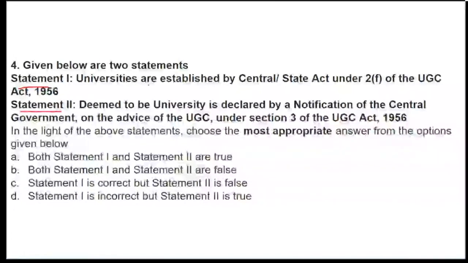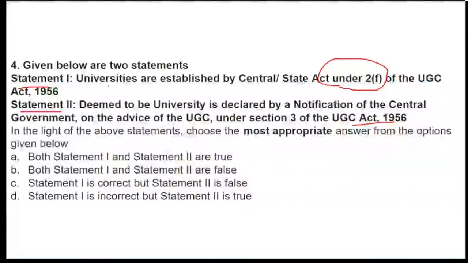Statement 1 talks about universities established under the Central and State Act under 2F. I'll explain what this is. Deemed to be university is declared by the notification of government under section 3 of UGC Act 1956. So which option stands to be correct for question number 4?